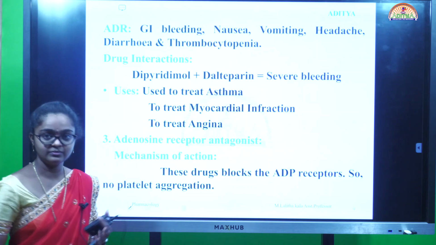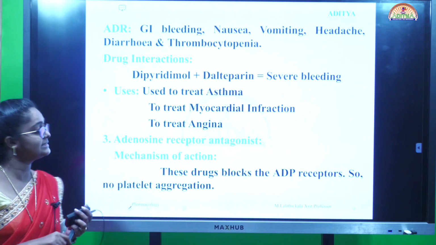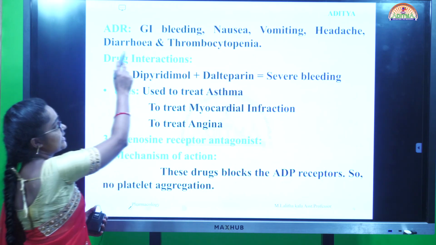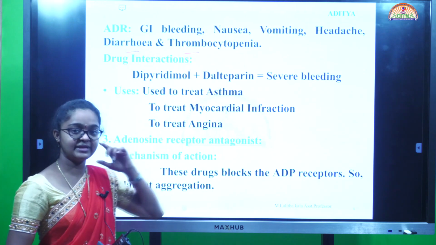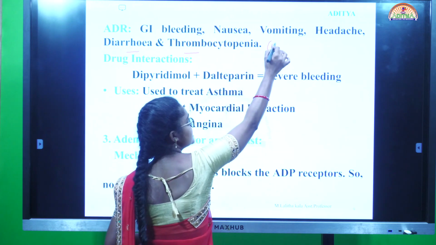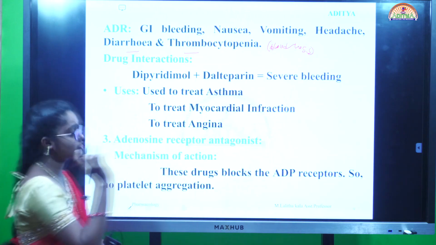Next, coming to adverse drug reactions. Adverse drug reactions are similar to the COX inhibitors, that is GI bleeding, nausea, vomiting, headache, diarrhea and thrombocytopenia. Already we have discussed thrombocytopenia, that is nothing but a blood loss or bleeding; more bleeding leads to thrombocytopenia.